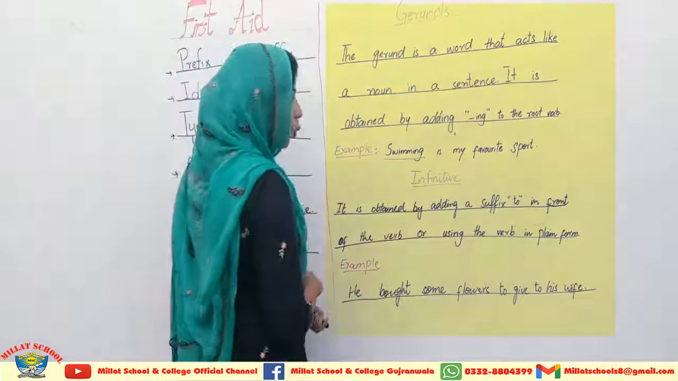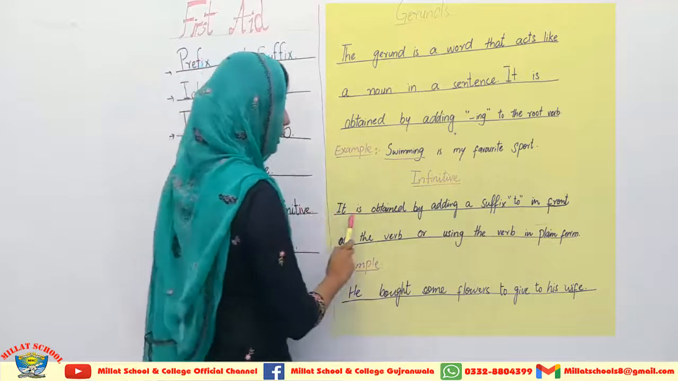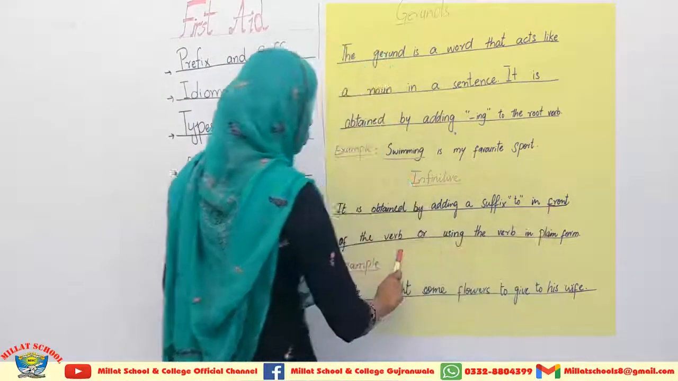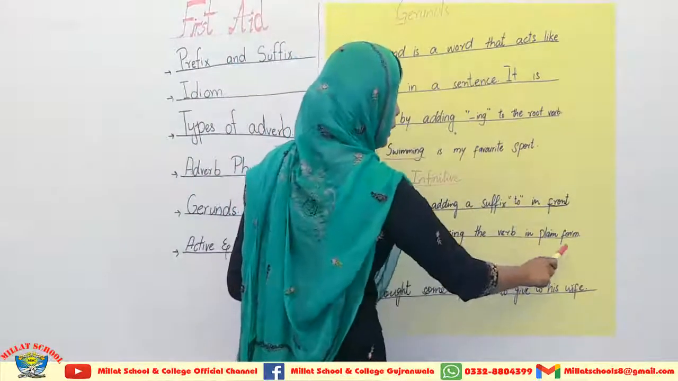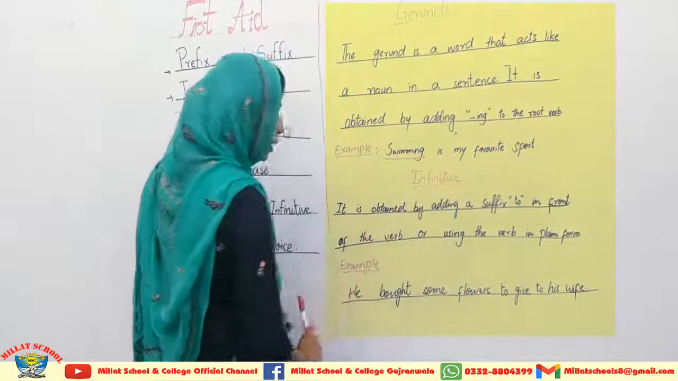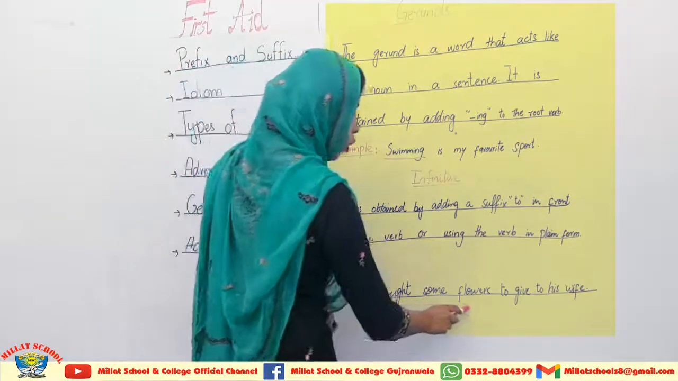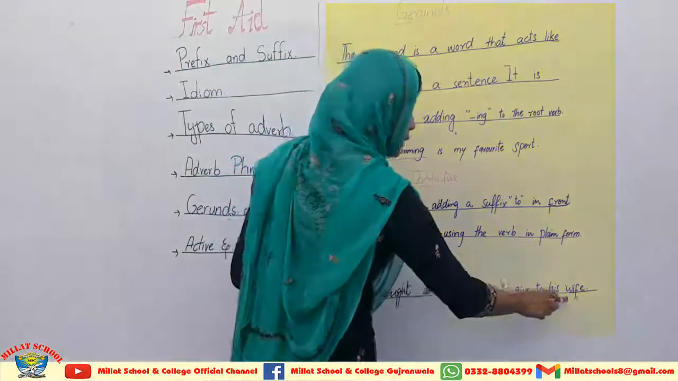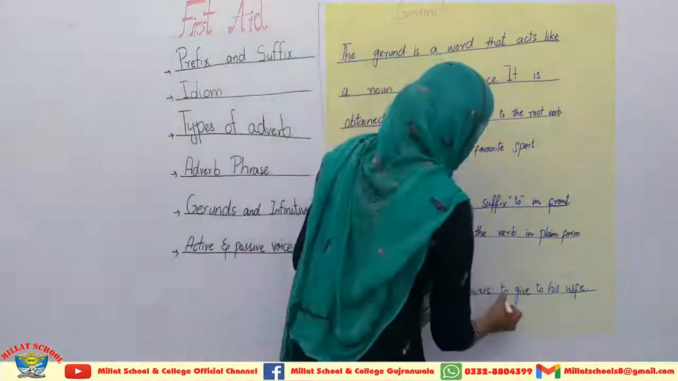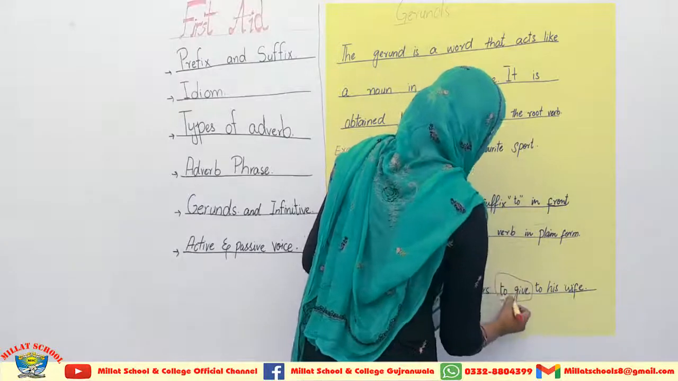Now I am coming towards infinitive. It is obtained by adding the word to in front of the verb or using the verb in plain form. Here is an example which will surely help you to understand the infinitives. He bought some flowers to give to his wife. Here, to give. Why has he bought the flowers? To give to his wife.